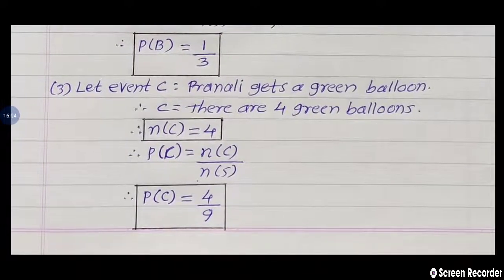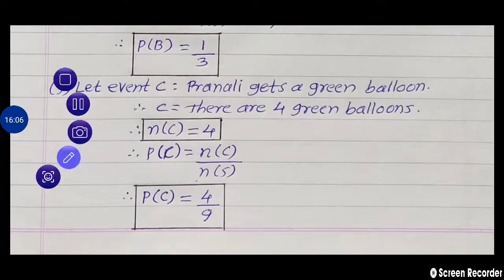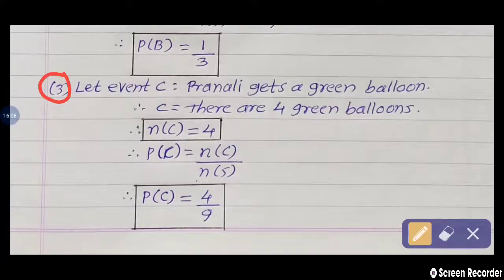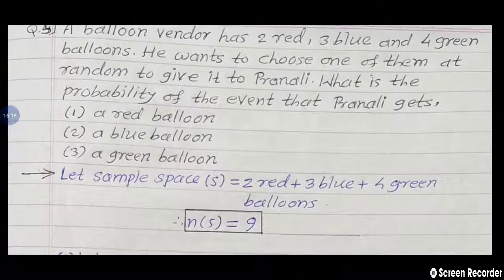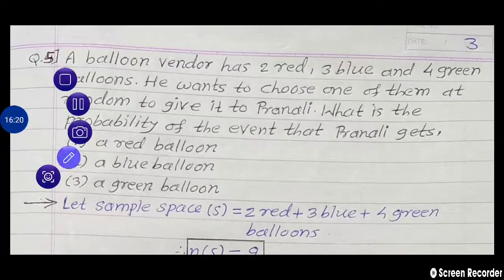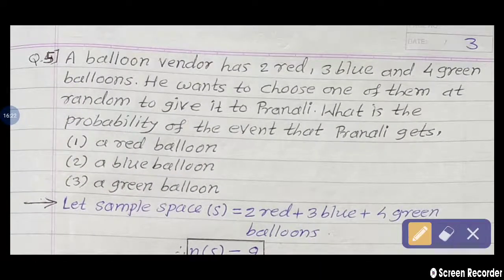Last, the third one. The third event is given here. Let event C mean Pranali gets a green balloon. So how many green balloons are given in the question? See there, in the question, a total of 4 green balloons are there.